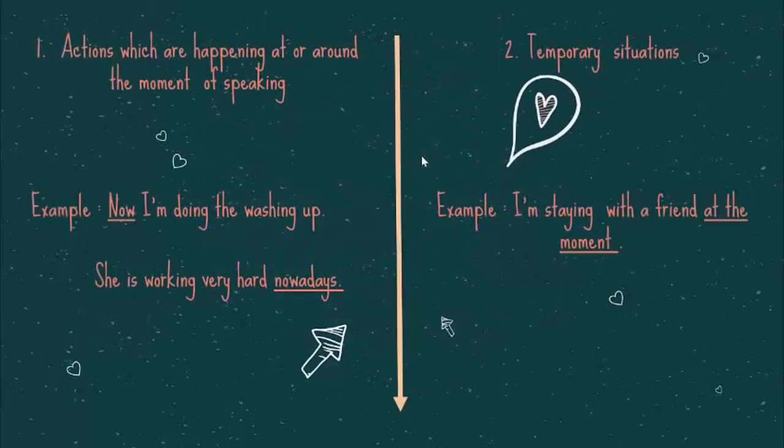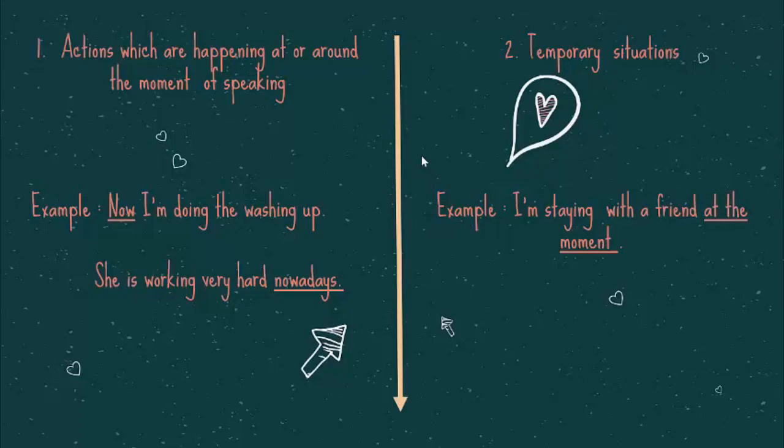The first one, we talk about actions which are happening at or around the moment of speaking. For example, "Now I'm doing the washing up." This one, we talk about the action that you are doing, right? It's like the action that is happening while you are speaking.